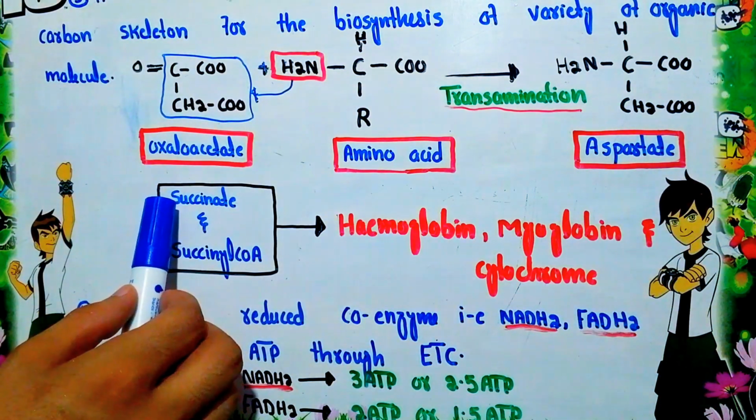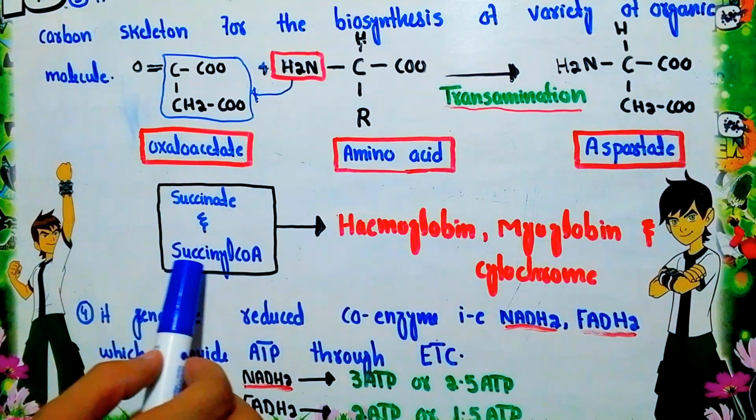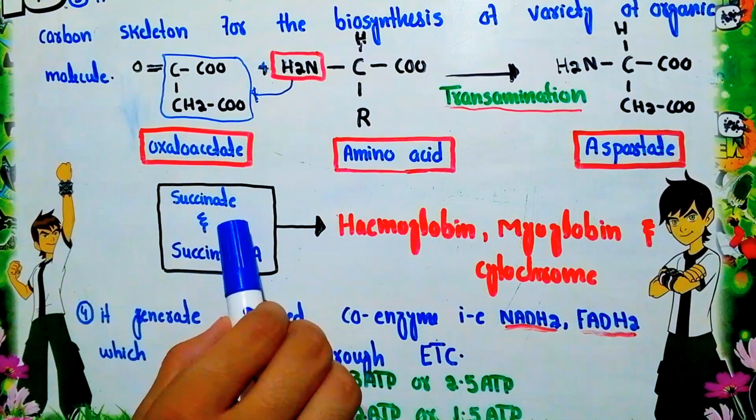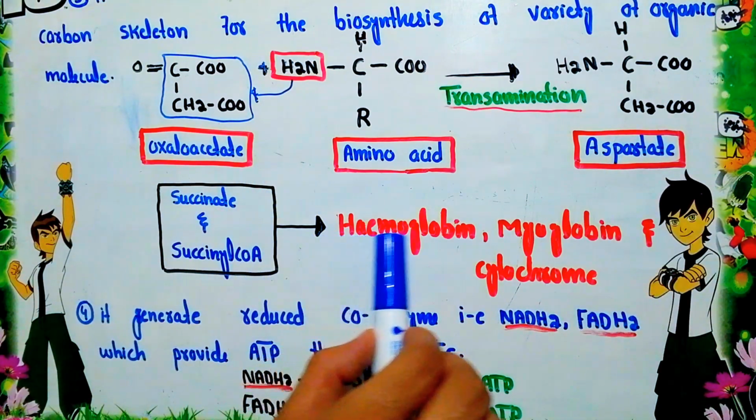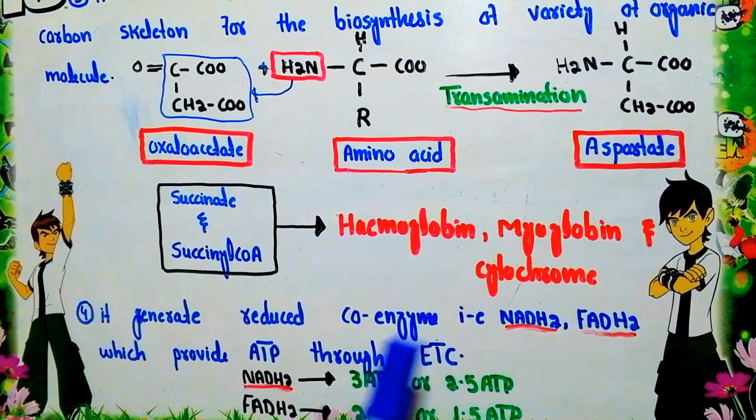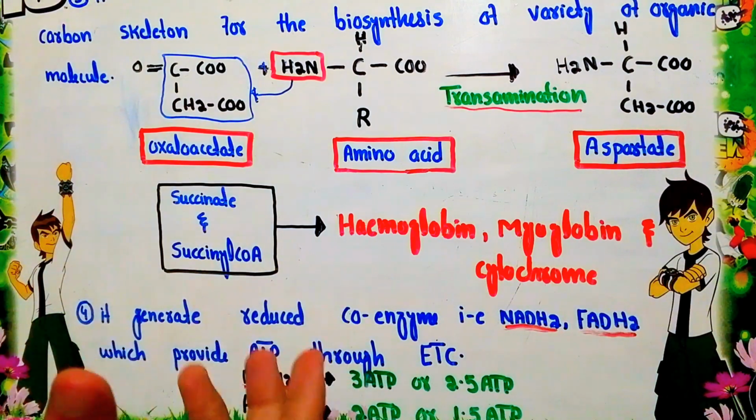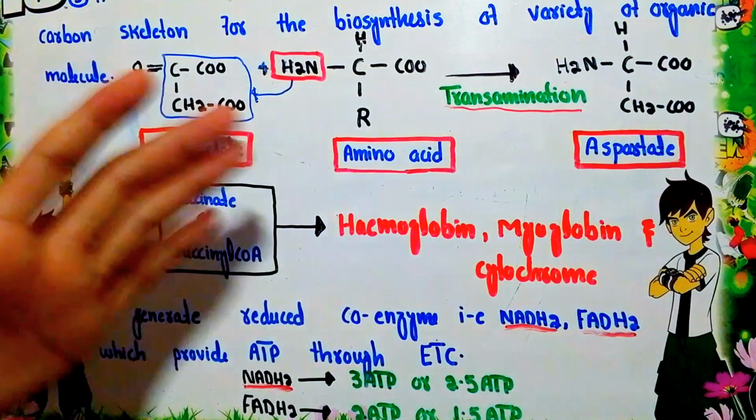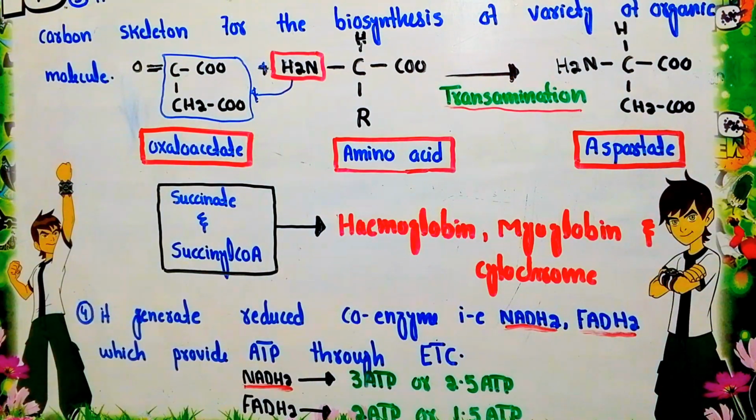One of the intermediates, succinate and succinyl coenzyme A, these are intermediates of the Krebs cycle. They will provide the carbon skeleton for the synthesis of hemoglobins, myoglobins and cytochrome. So these compounds are mainly formed from the intermediates of the Krebs cycle. These examples show that the Krebs cycle will also act in the role of anabolism. So this is the role of the Krebs cycle intermediates.